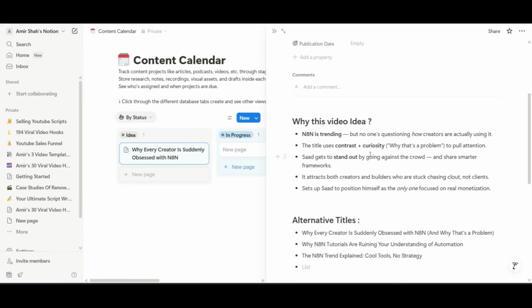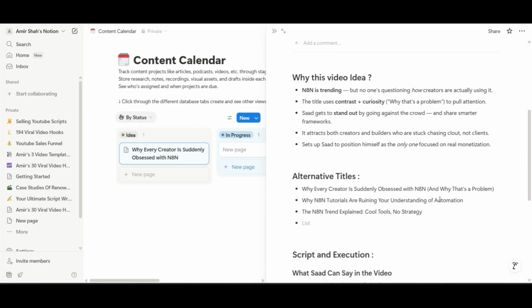The title uses contrast plus curiosity, like why that's a problem, right? To pull attention. Saad gets to stand out by going against the crowd and sharing smarter frameworks. It attracts both creators and builders who are stuck chasing clout, not coins. It sets up Saad to position himself as the only one focused on real monetization, right?